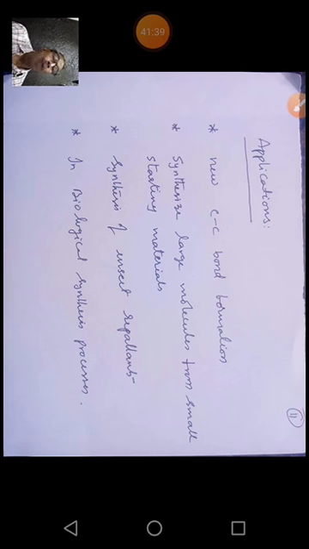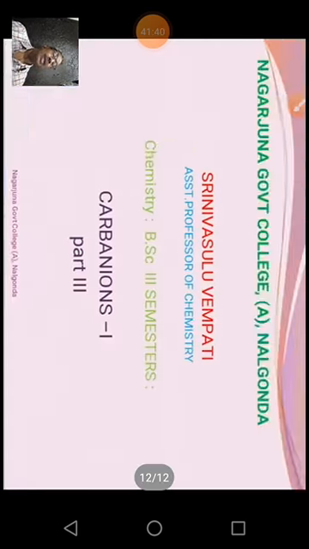So what we have learned today, a quick recap. What is an aldol reaction? A condensation reaction between two carbonyl compounds, with at least one alpha hydrogen, giving a beta hydroxy carbonyl compound. This condensation reaction is called aldol or ketol condensation reaction.